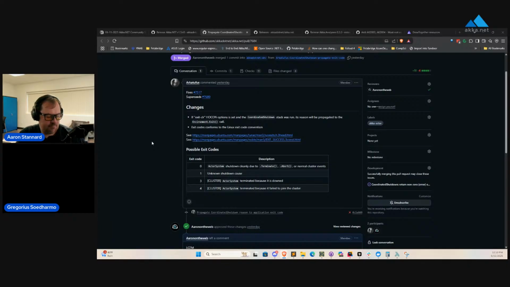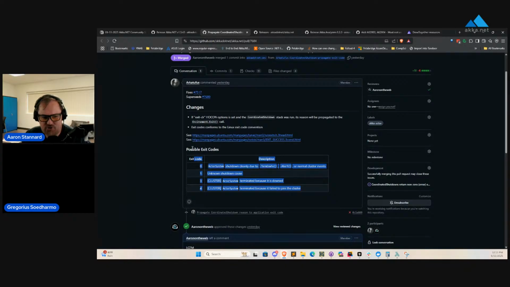So if you set the exit CLR option to true, which it is set to by default. I thought it was false. Oh, okay, I didn't know that. It's set to true. But when that is set to true, whenever coordinated shutdown executes, at the final act, it will shut down the process and it will emit one of these exit codes, basically. Yeah. And so, like we said, we've got a little table of the exit codes here.